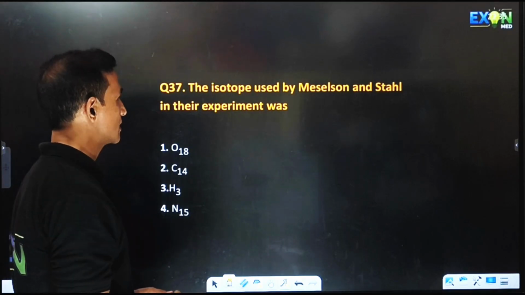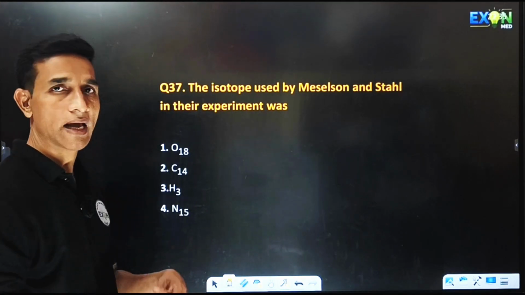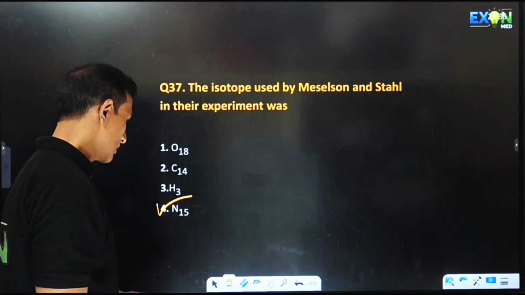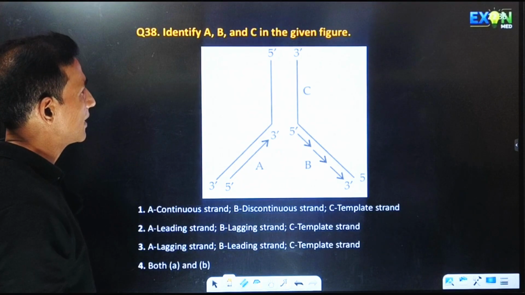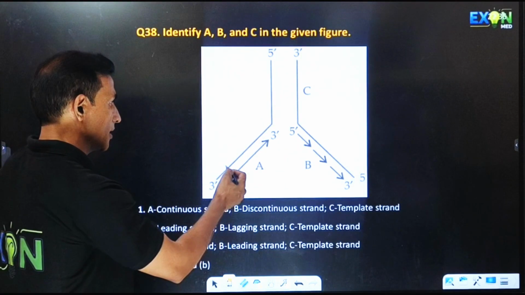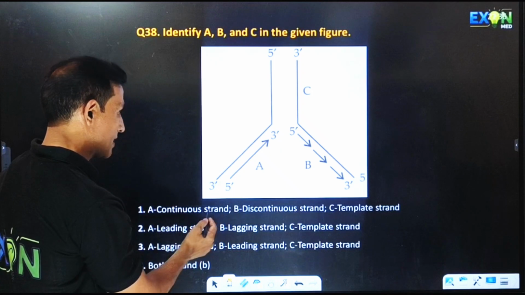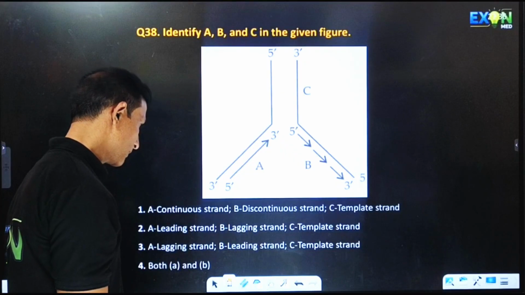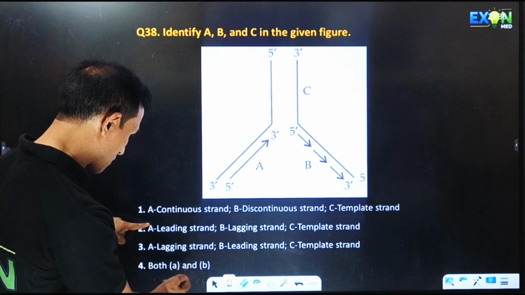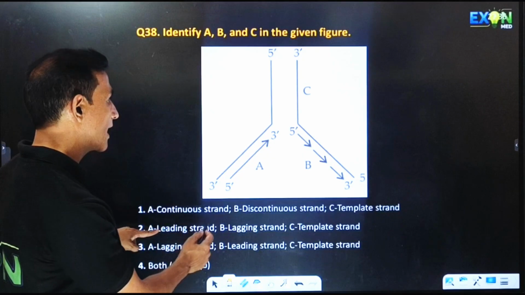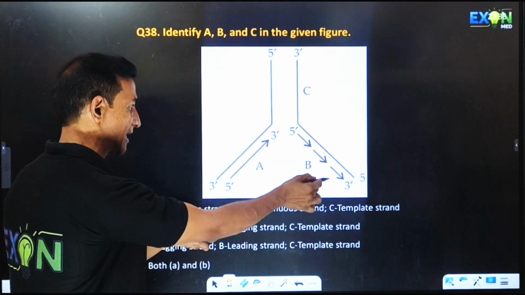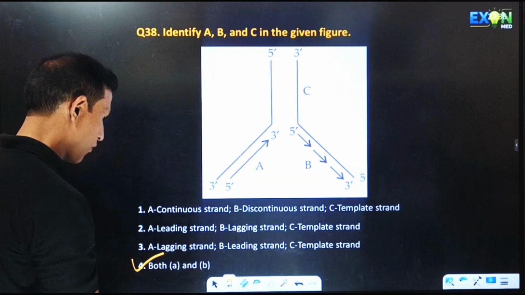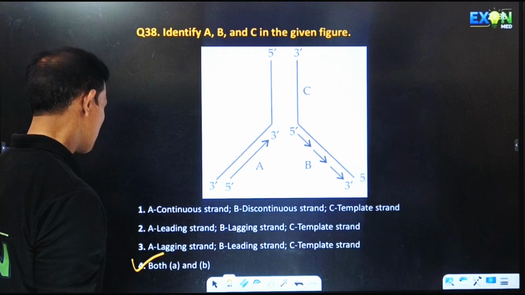The isotope used by Meselson and Stahl in their experiment. They have given the isotope nitrogen 15, so the answer is the fourth one. Identify A, B, C in the given figure. Here A is the continuous strand, B is the discontinuous strand, C is the template strand. The first option is correct, but we still have the option both A and B. A is the leading strand, correct. B is the lagging strand, prepared later on. C is the template. So both are correct here. Hence the answer becomes the fourth one, both A and B are correct.